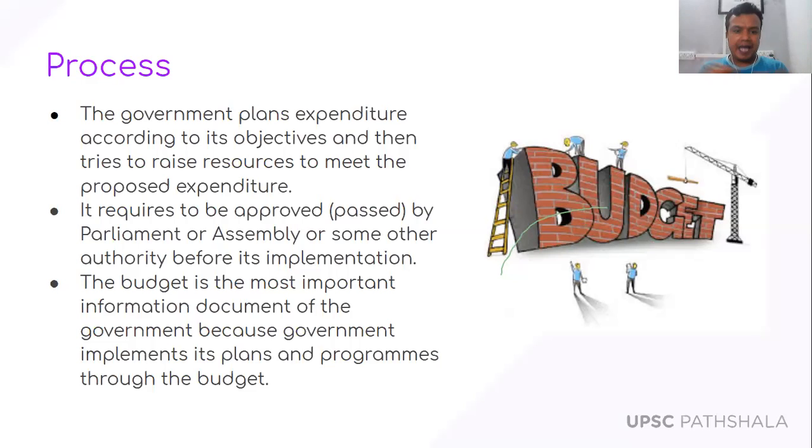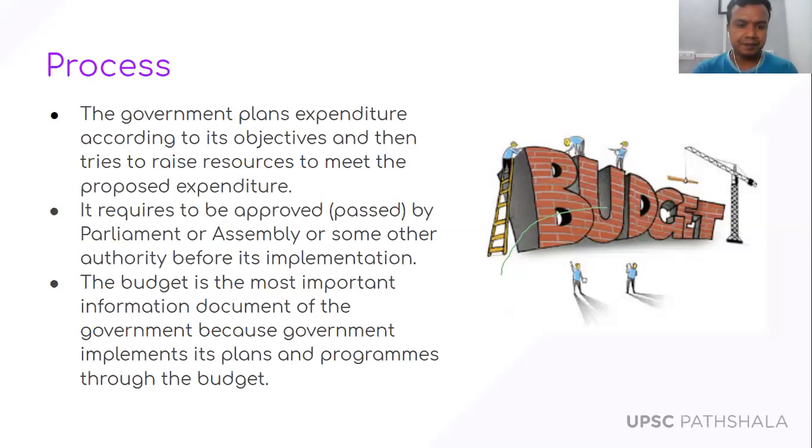So they make a plan of expenditure, and accordingly they try to raise the resources. First, government makes an estimation of the expenditure, that we are going to spend like 1 lakh crore rupees, the combined expenditure of all the government schemes. What are the various components of the government expenditure, that also we are going to discuss. But first they make a plan of expenditure, and then they try to raise the resources to meet the proposed expenditure, right?